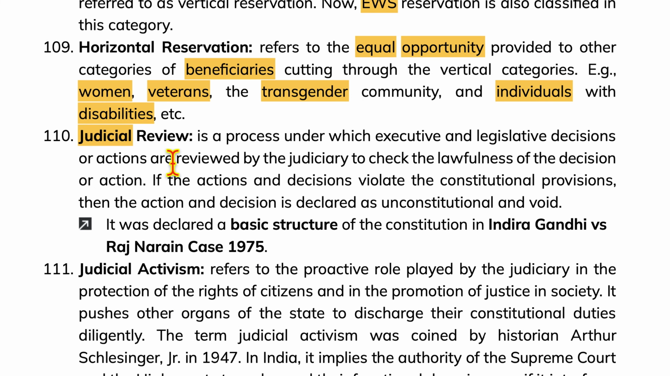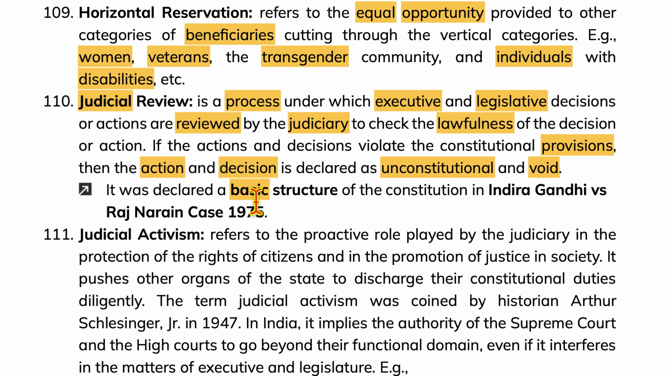Now, judicial review. It is a process and a power under which executive and legislative decisions or actions are reviewed by the judiciary to check the lawfulness of the decision or action. If the actions and decisions violate the constitutional provisions, then the action or decision is declared unconstitutional and void. It was declared as a basic structure of the Constitution in the Indira Gandhi versus Raj Narain case in 1975.